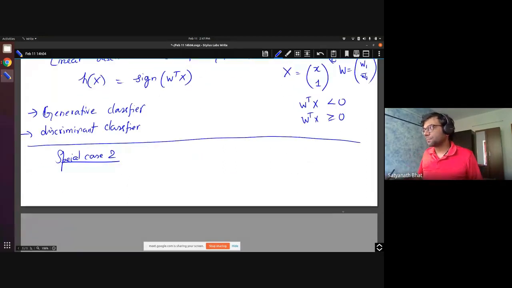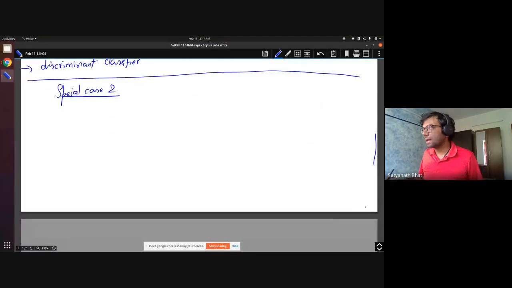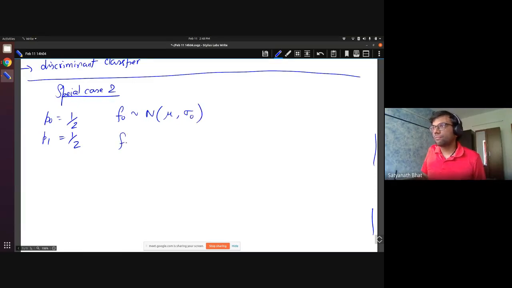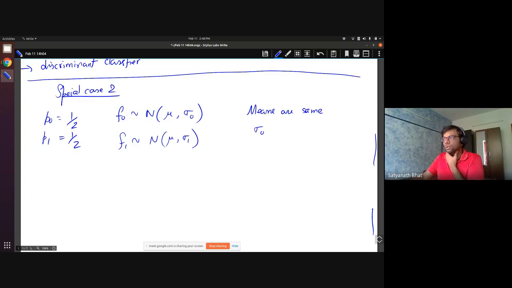So let us pick two classifiers with the same mean and different variances. Let us say P0 and P1 are both half, and F0 is distributed as normal with mean mu and variance sigma 0. F1 is distributed as normal with mean mu and variance sigma 1. So the means are the same, but sigma 0 squared is less than sigma 1 squared. So this is what we have.